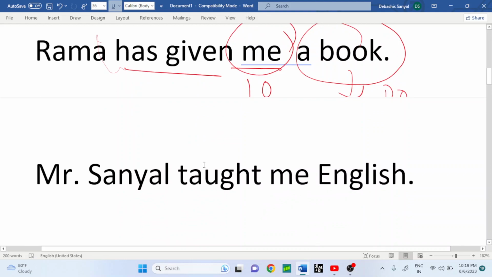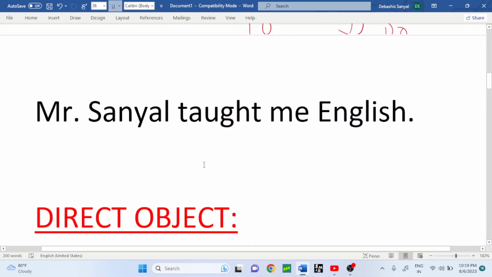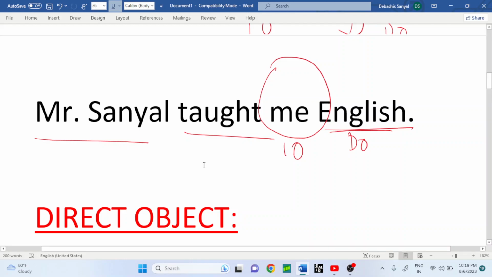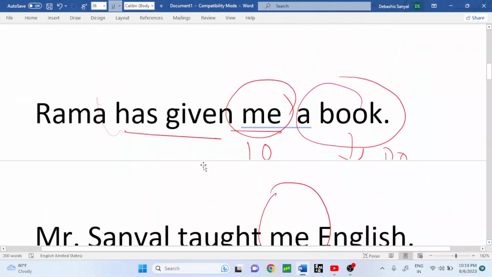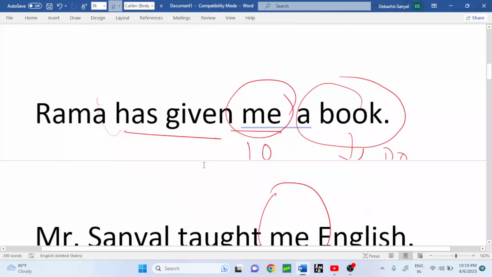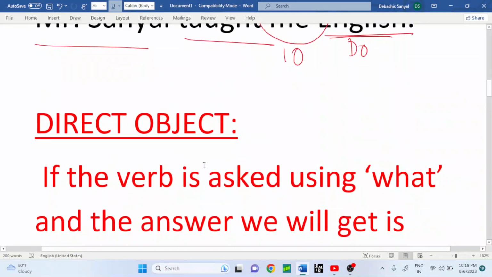Next one is Mr. Sannal taught me English. Mr. Sannal is the subject. Taught tells us the sentence is in past indefinite. Me is one object and it's an indirect object, and English is the direct object. I have already told you that these sentences have two objects, direct and indirect. Then you must know the definitions of direct and indirect object also.